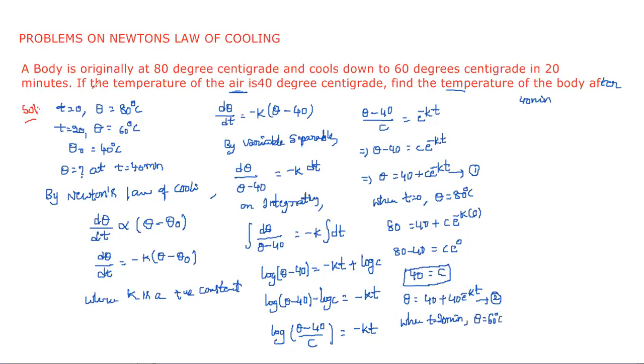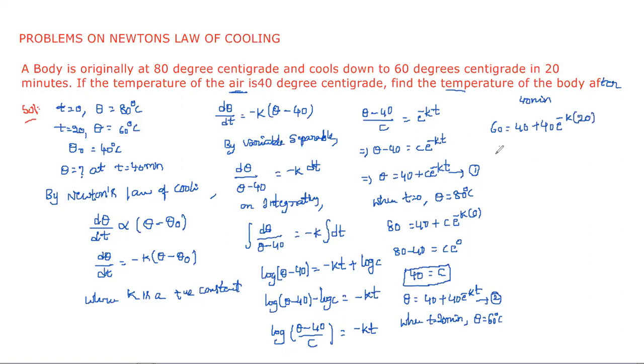Now substitute this in equation 2. Then 60 is equal to 40 plus 40 into e power minus k into 20.